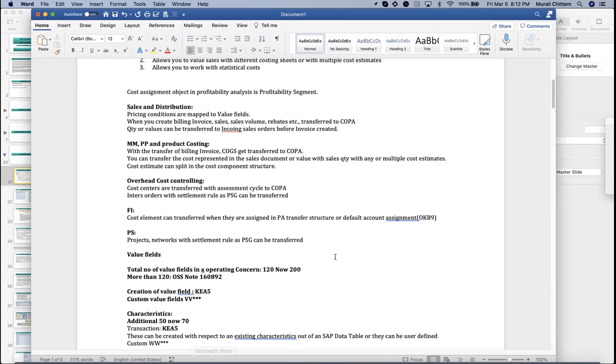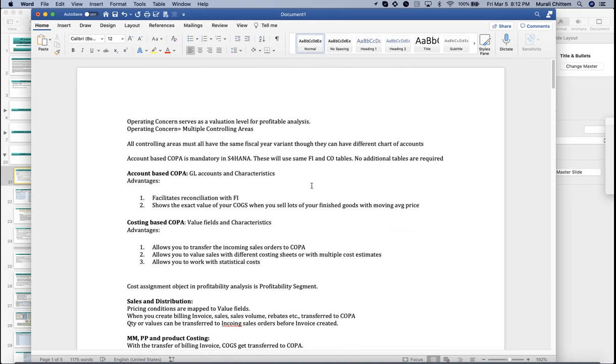Quickly, I will jump. Just a few points to make sure that everybody is aware. The operating concern serves as a valuation level for profitability analysis, and we can assign multiple controlling areas to an operating concern. All controlling areas must have the same fiscal year variant, though they can have different charts of accounts. Account-based COPA in S/4HANA is mandatory. It will use the same FICO tables. No additional tables are required.